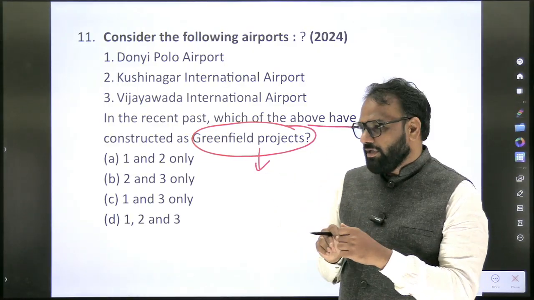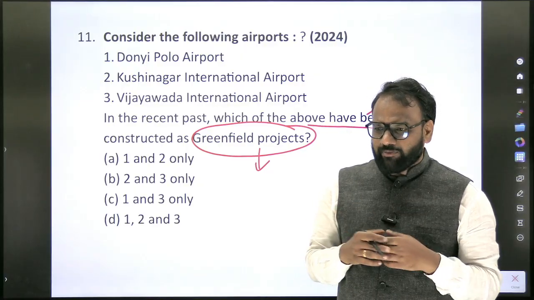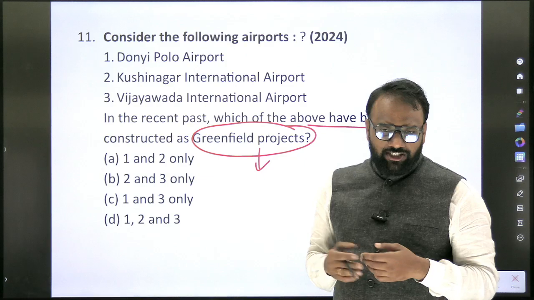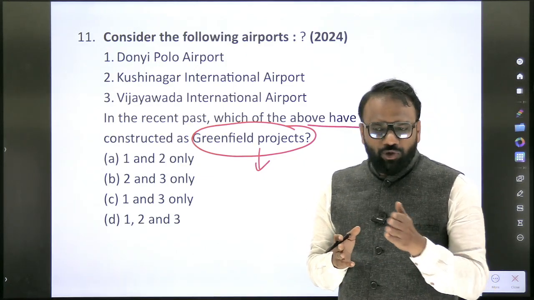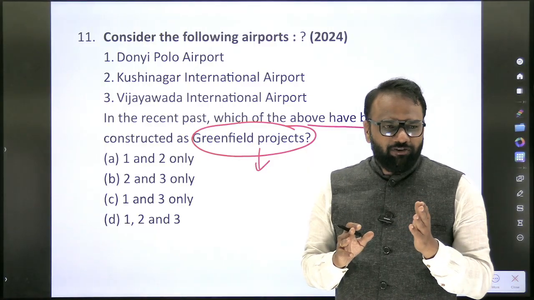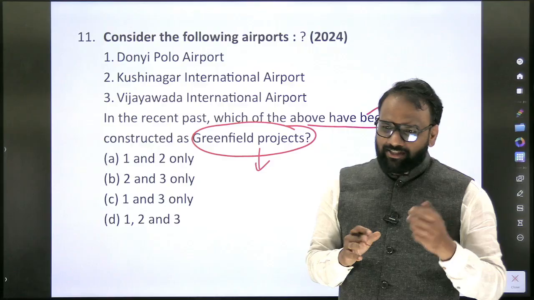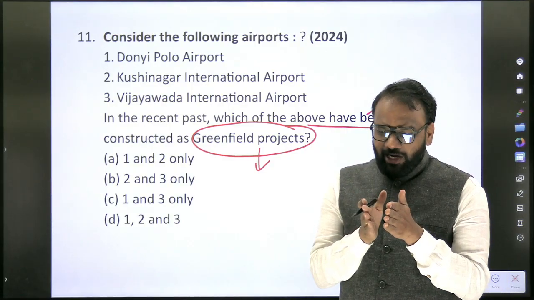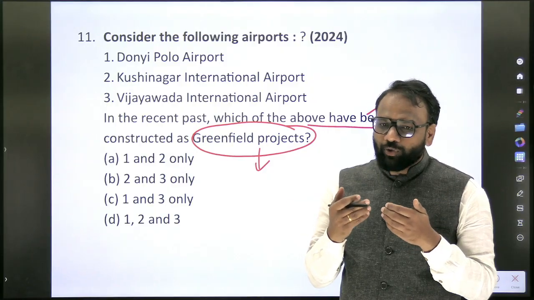But there are so many greenfield projects in India, so they cannot focus on each and every aspect. Now, which are the airports which have been recently constructed, completely greenfield? One option is to go through the newspaper of 1 year, which we have not done. The only option left is to go through the magazines of some other institutes. But one magazine of 1 month is of this much size, and 12 months will become such huge material, and it will be difficult for you to go through each and every line.